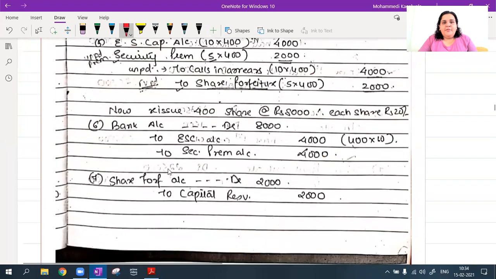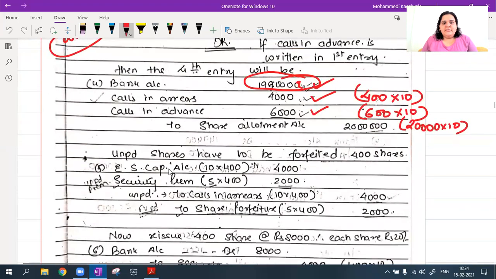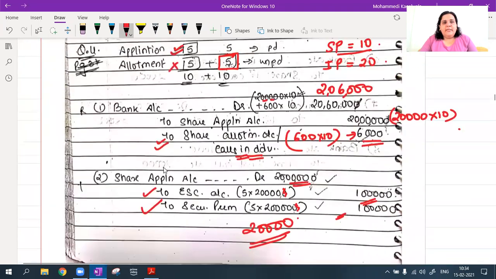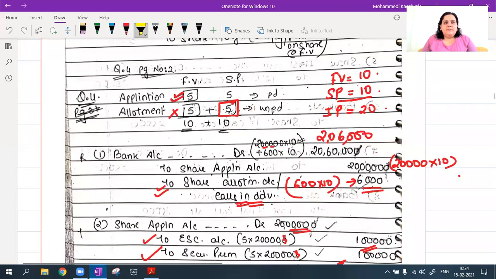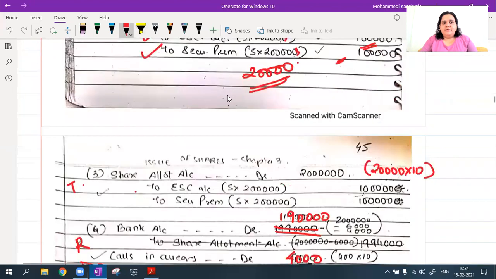Okay, I'm going to forfeit 400 shares. Face value of the shares is 10 rupees. 400 into 10. Calls in arrears always on the total unpaid amount. How much is unpaid? 10 rupees at the allotment stage. So 4,000. Share forfeiture is the paid amount on the face value. So if I see how much is paid on the face value, it is only 5 rupees. Only 5 rupees is paid on my face value. That will be recorded in my share forfeiture.